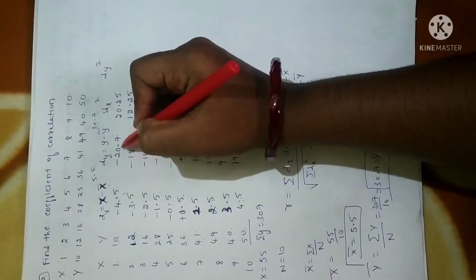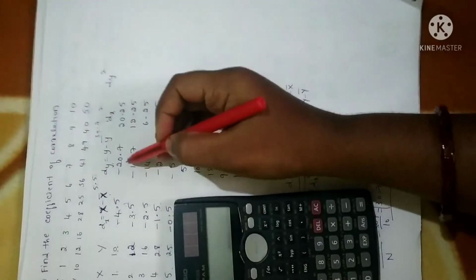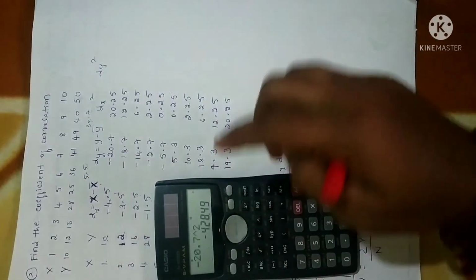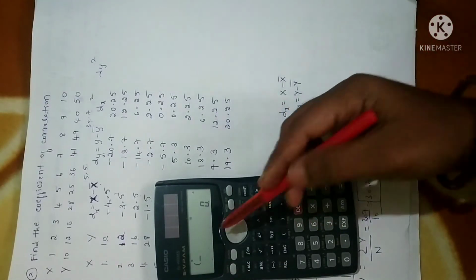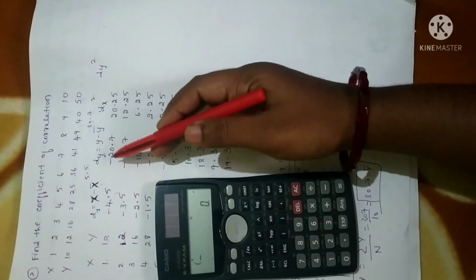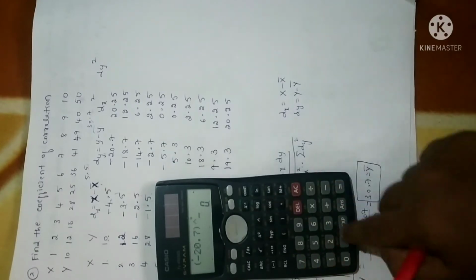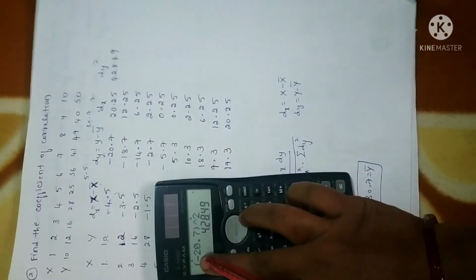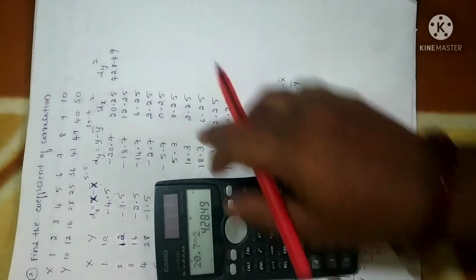Dy square in the sense whatever you have in the dy column you have to calculate the square of that value. Let me show you one calculation. Here dy is minus 20.7. You just press minus 20.7 cap 2. When you press along with the minus, you have to put bracket. Otherwise, you just leave minus and put a cap for that. I'll show you here along with the sign, that is minus 20.7 close bracket whole cap 2. So that will give you 428.49. Otherwise, you can also do like minus square is plus, so you can do 20.7 whole cap 2. So you'll get the same answer.